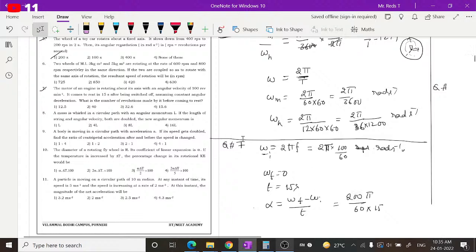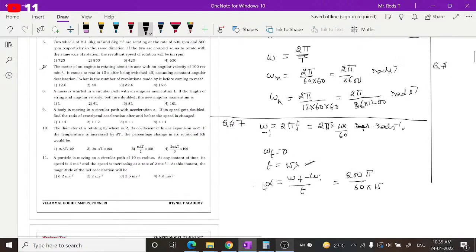But what are we asked to find? What is the number of revolutions made by this before coming to rest? How can you find the number of rotations? Just by finding the angular displacement it has undergone with this deceleration during this time. If you find that, then you can find the number of rotations.